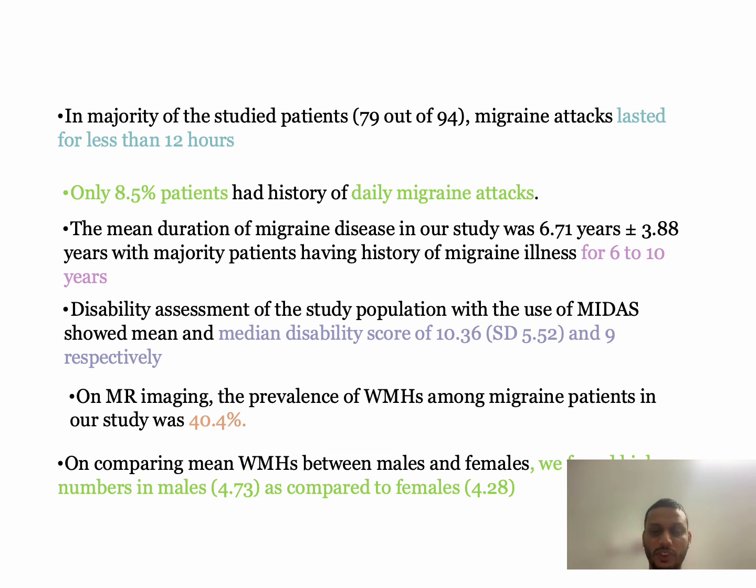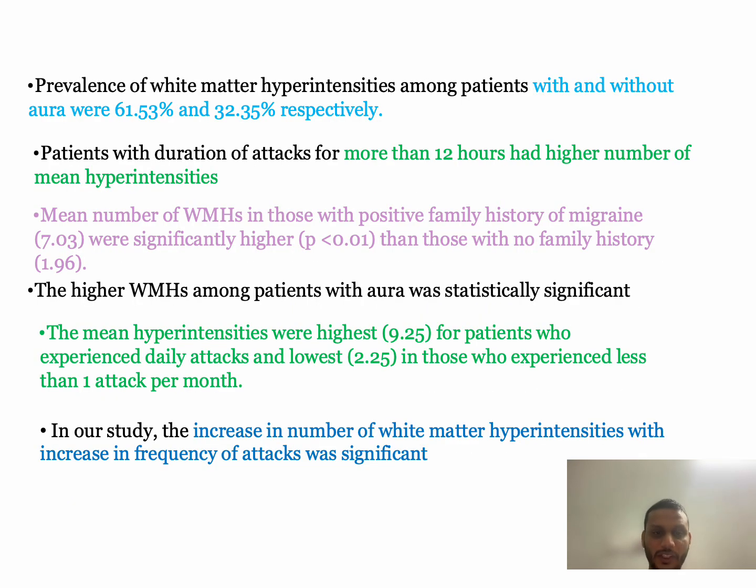Disability assessment of the study population using MIDAS showed a mean and median disability score of 10.36, with standard deviation 5.52, and 9 respectively. On MR imaging, the prevalence of white matter hyperintensity among migraine patients in our study was 40.4%. On comparing the mean number of white matter hyperintensities between males and females, we found a higher number in males compared to females. Prevalence of white matter hyperintensities among patients with and without aura was 61.5% and 32.3% respectively.